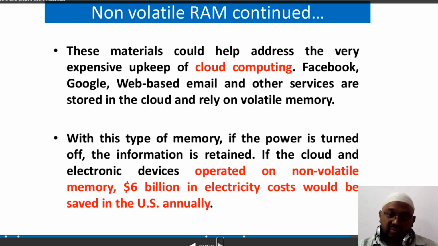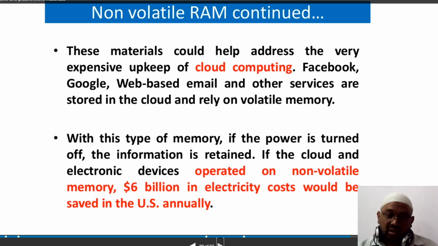With this type of memory, if the power has been turned off, what will happen? What is the use of that non-volatile memory?